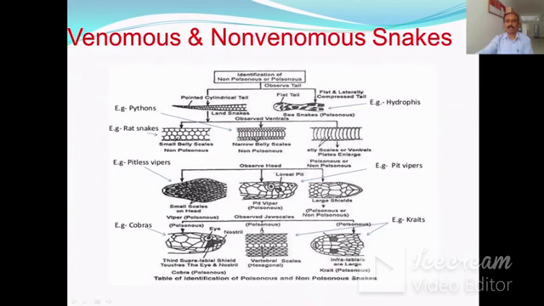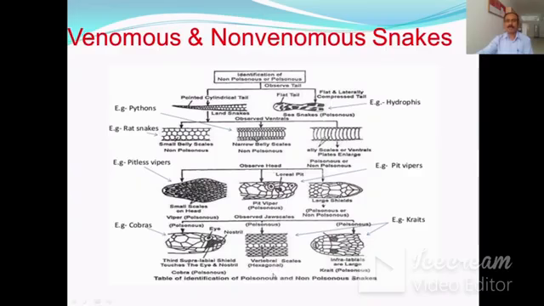Next, you can observe the scales on the jaw. If the third supralabial shield touches the eye, then the snake is poisonous, and it is the cobra, which is highly poisonous.